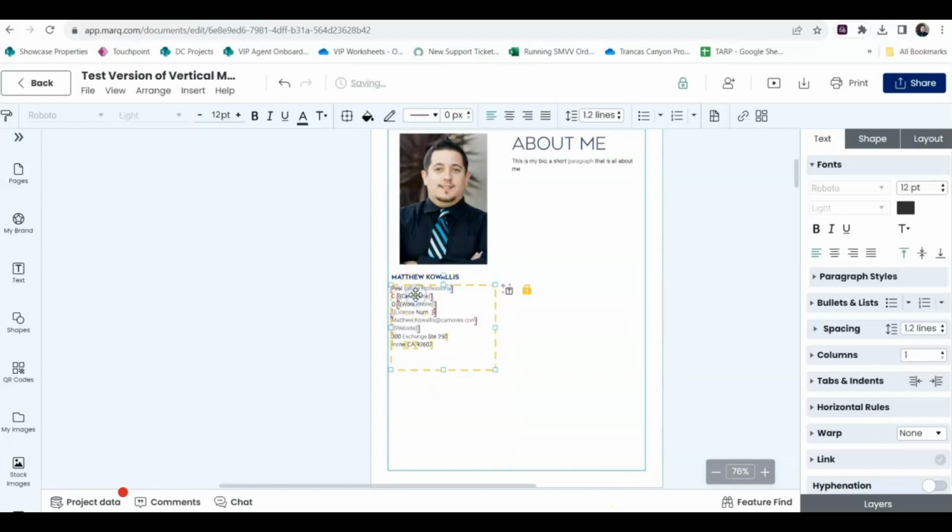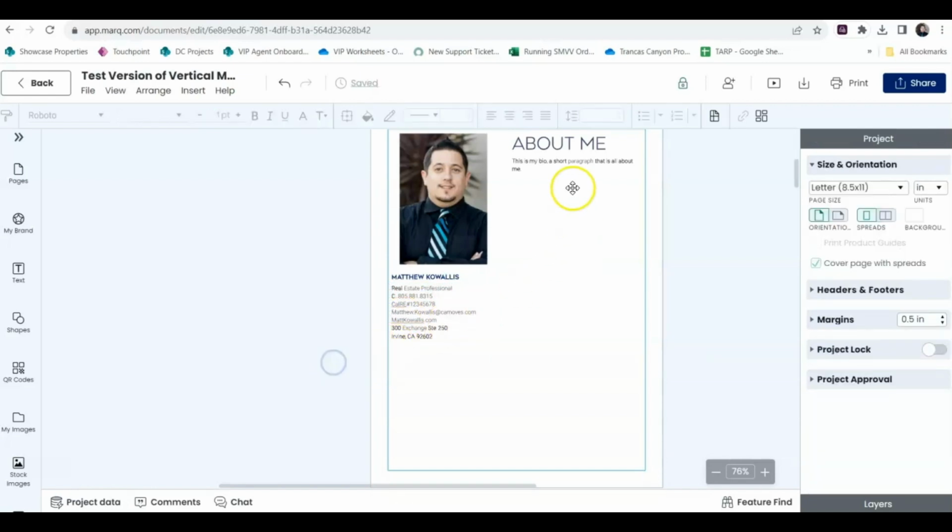Now, once we're within here, within most folks' accounts, your information should populate within here, but if it's not, that's perfectly okay. You can just type that in. All right, and you can make your edits as you see fit. Again, you can play around with the order here too. Email, website,